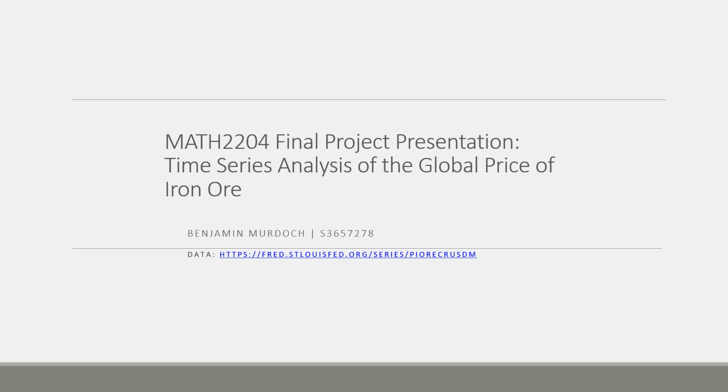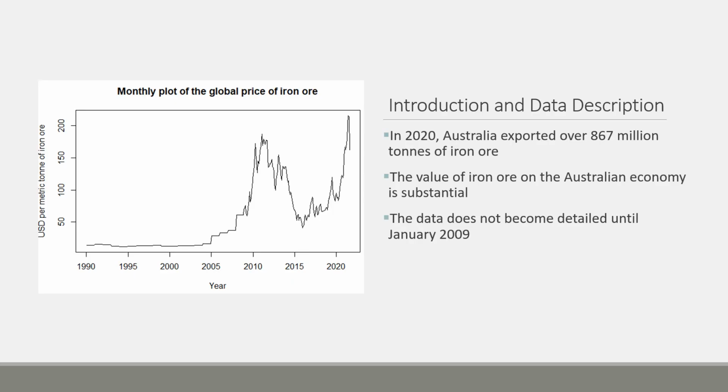Welcome to my presentation for my final project for time series and forecasting. The dataset I will be analysing contains the monthly price of iron ore globally. Iron ore is one of Australia's biggest exports, and the sheer amount distributed is only increasing. In 2020, Australia exported over 867 million tonnes of iron ore, which was 31 million tonnes higher than in 2019.